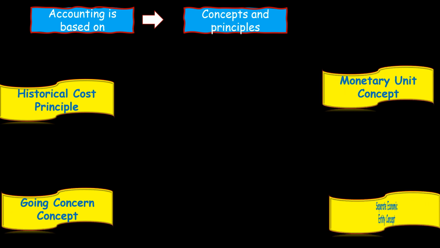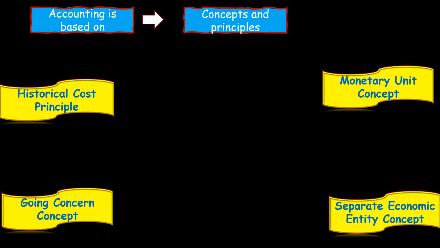Now, just like any other field, accounting is based on certain concepts and principles. We will discuss 4 accounting concepts and principles in this lecture today. They are the historical cost principle, the going concern concept, the monetary unit concept, and the separate economic entity concept. We'll explain each one through examples so that it's easier for you to understand them.